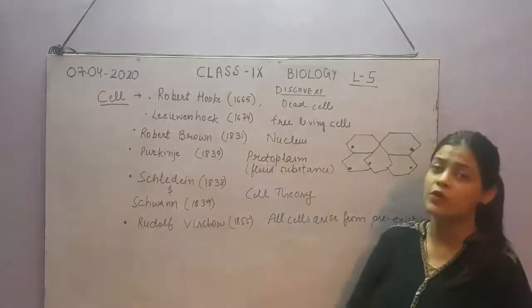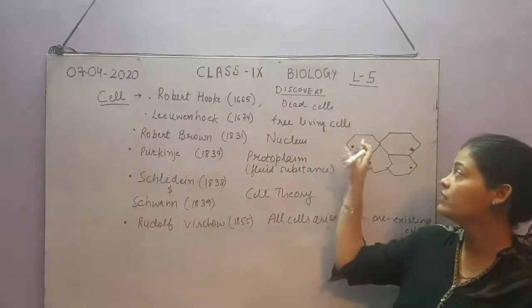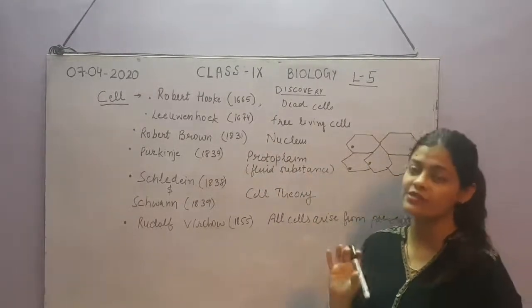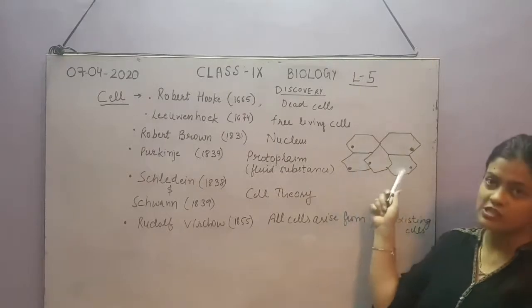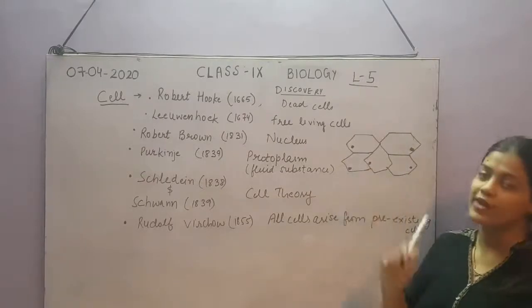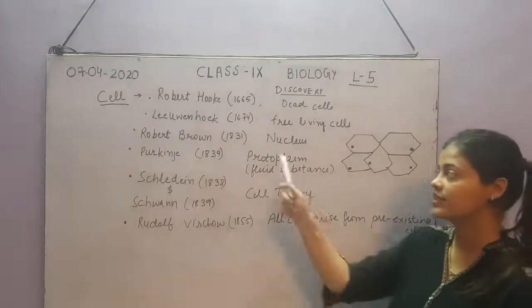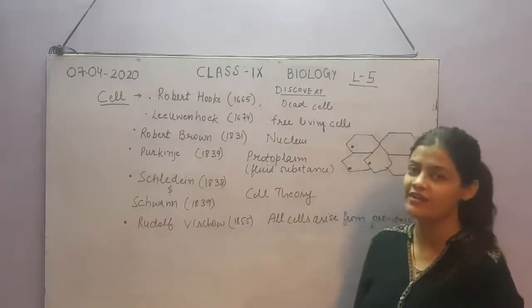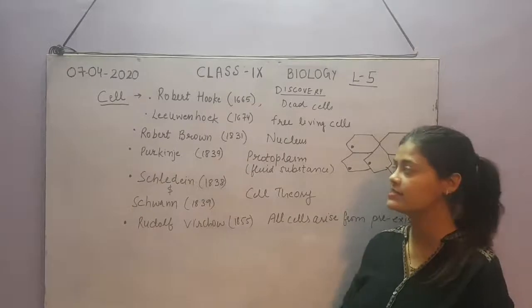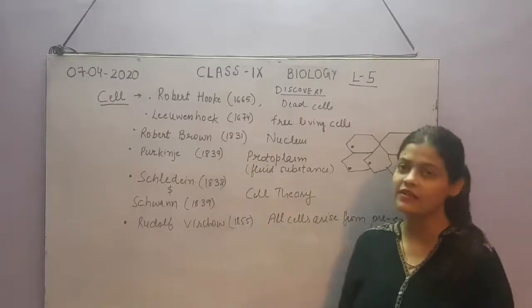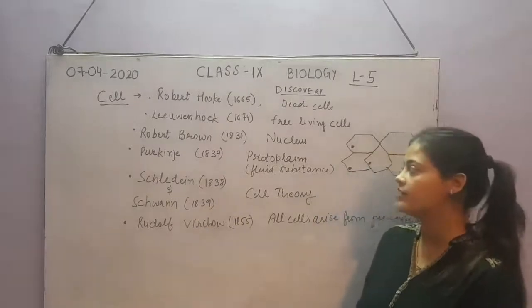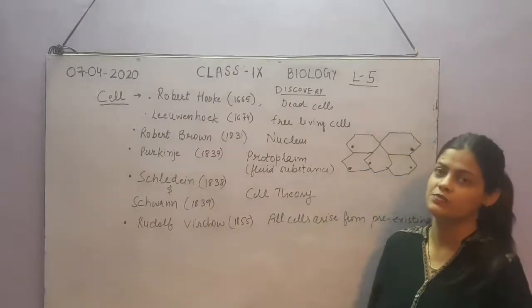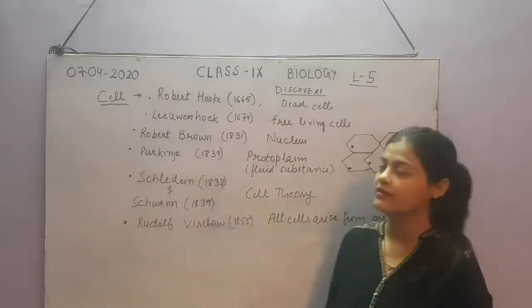So I hope you remember what the nucleus is. When I showed you a picture of the onion peel slide, the darkly stained circular structures present in them were actually nuclei. Robert Brown was the first scientist who discovered the nucleus in a cell, and the year was 1831. Next is Purkinje. Purkinje was the scientist who discovered protoplasm in 1839.